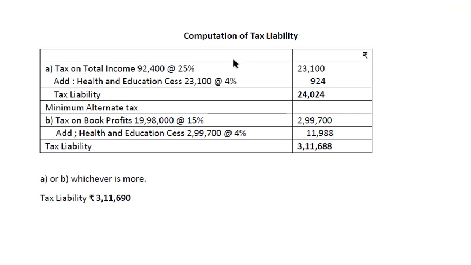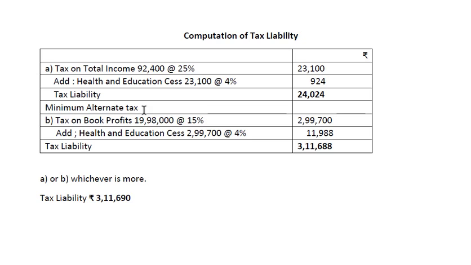Computation of tax liability. Tax on total income at the rate of 25%, on the amount 92,400, that is 23,100, plus health and education cess at the rate of 4%. So we get the tax liability.